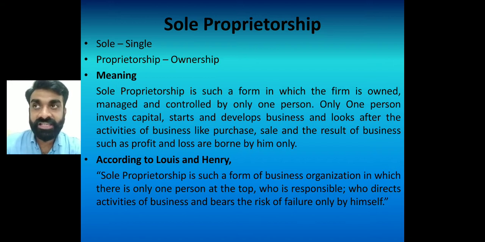I will be the one at the top, responsible for each and every activity of the business. Whatever the loss or whatever the profit, all of it is borne by me myself, a single individual. So one single person is responsible for all the activities of the business.